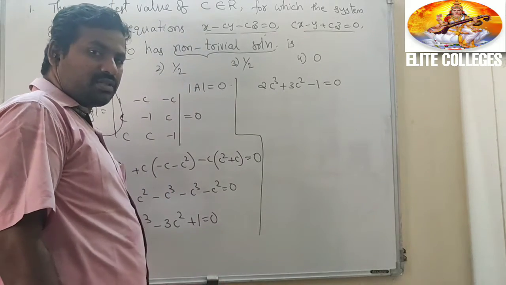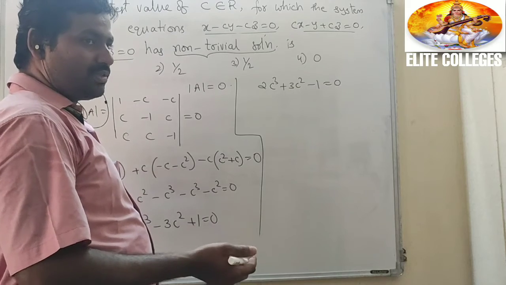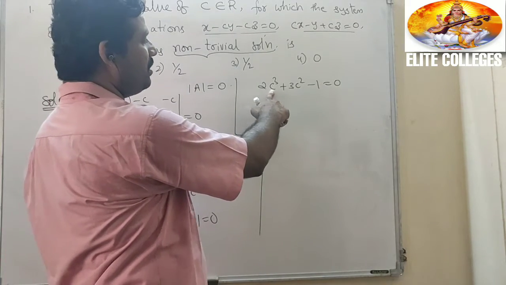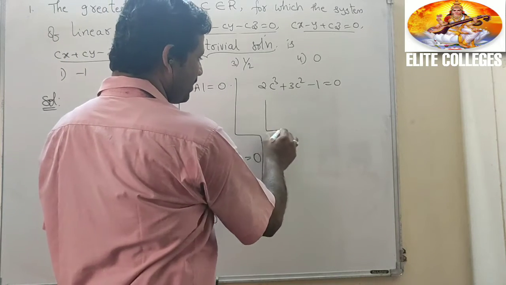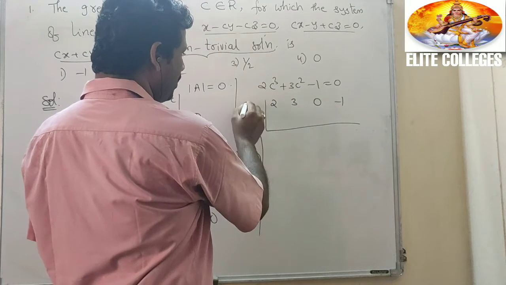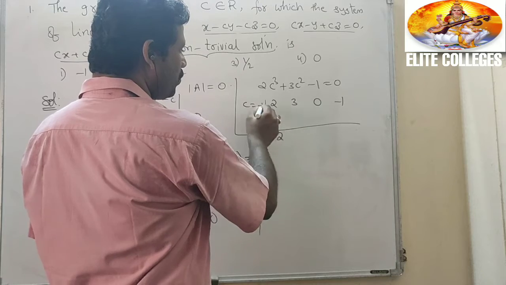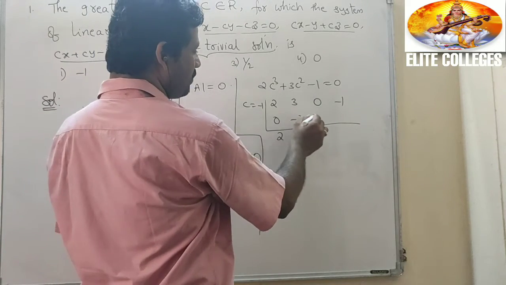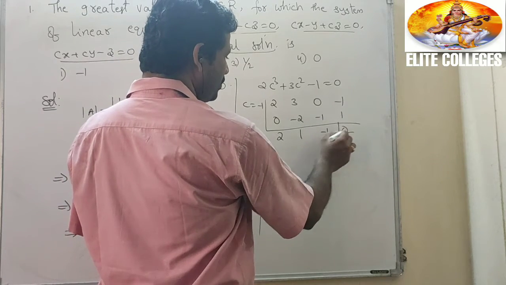Now this is a cubic equation. You have to guess one root. So put c equal to 0, 1, 2, 3, minus 1, minus 2, minus 3. Put c equal to minus 1, then it becomes minus 2, plus 3, minus 1, which is 0. So by synthetic division, coefficients 2, 3, 0, minus 1, with root minus 1. 2 plus 0, 2. 2 into minus 1, minus 2. 3 minus 2, 1. 1 into minus 1, minus 1. Minus 1 into minus 1, plus 1, 0.